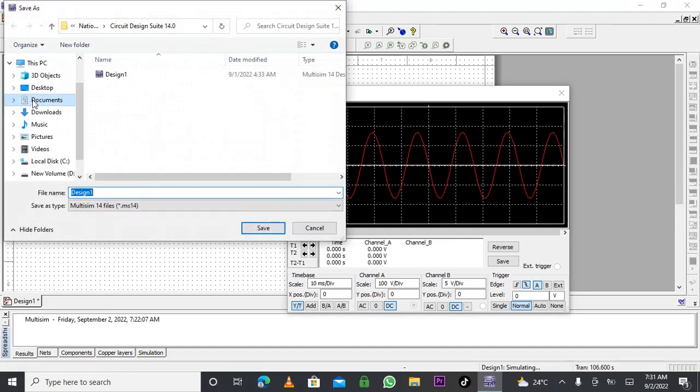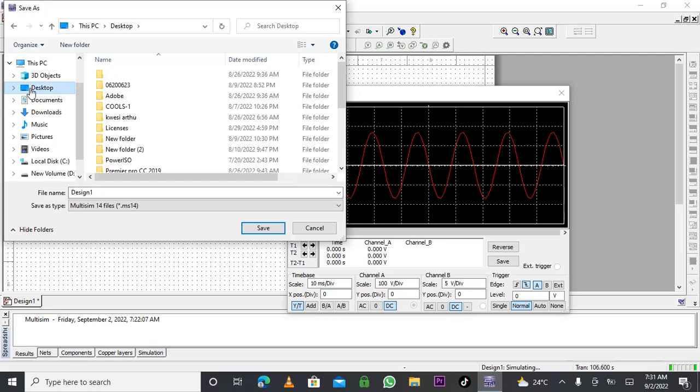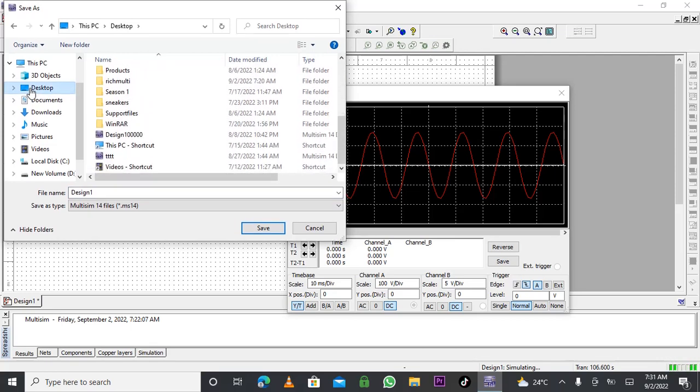I will see everything is here. If I have a file that I want to put it inside, I'll go inside that file. But right now, I want to save it on the desktop. The desktop has some files there, and I'll put this inside that.